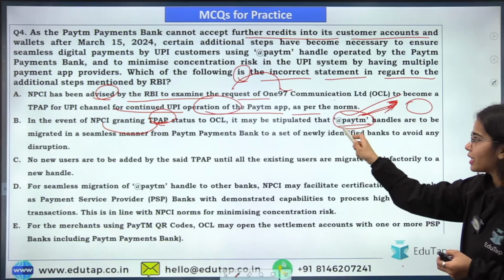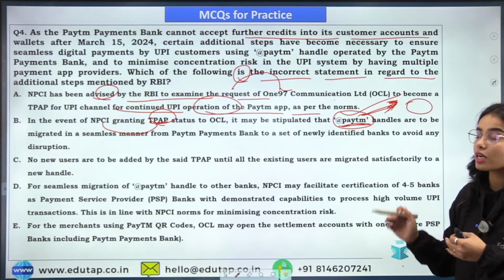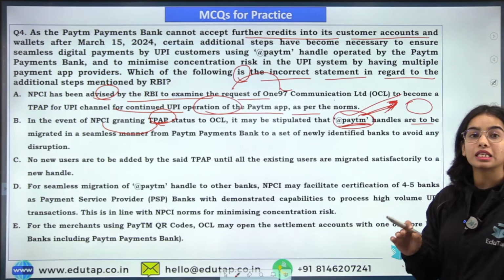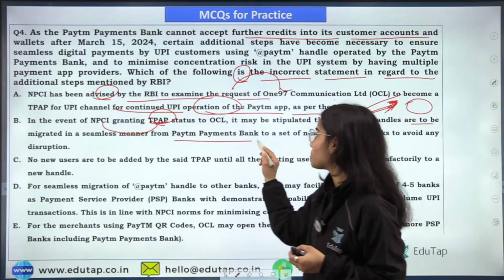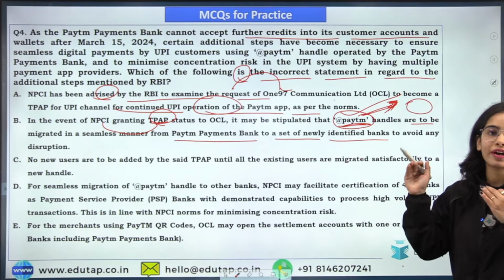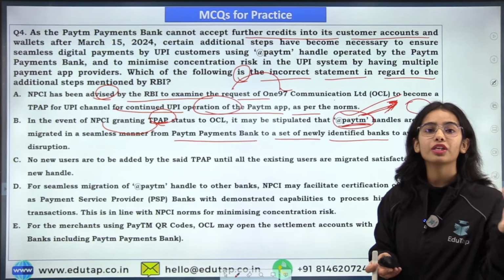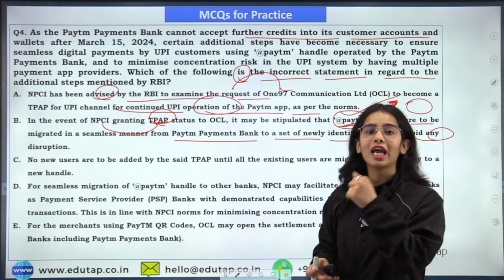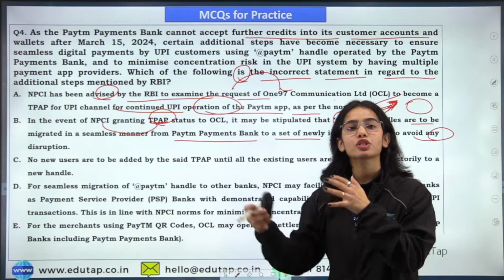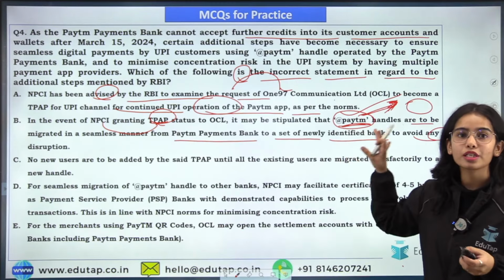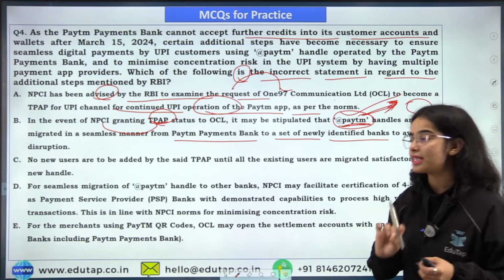And this handle is provided through the Paytm Payments Bank are to be migrated in a seamless manner from the Paytm Payments Bank to a set of newly identified banks to avoid any disruption. Absolutely correct. We have to take away the power from the Paytm Payments Bank and we have to provide it to other banks so that they can provide the UPI handles to the customers. As easy as that.